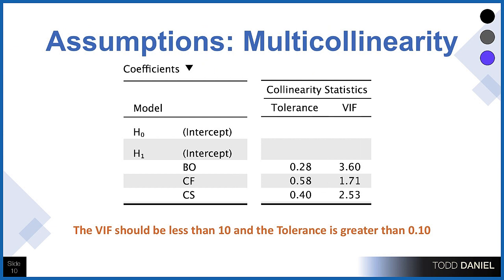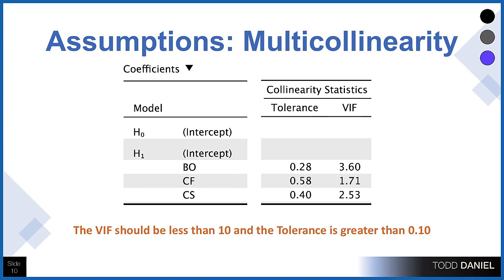Multicollinearity is tested with the tolerance and VIF statistics. These are actually the inverse of one another, so you'll see the same pattern in both of them. For these, we check the collinearity statistics. We just want to see that the VIF statistic, that's the larger of the 2, should be less than 10.